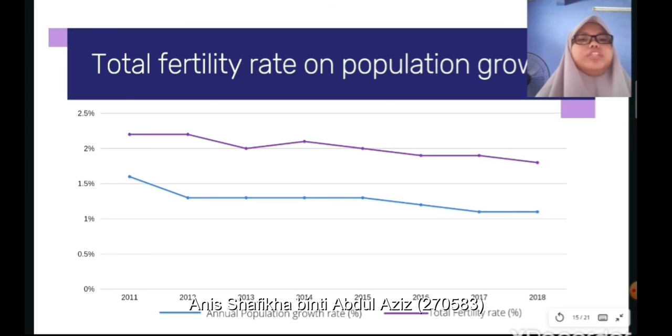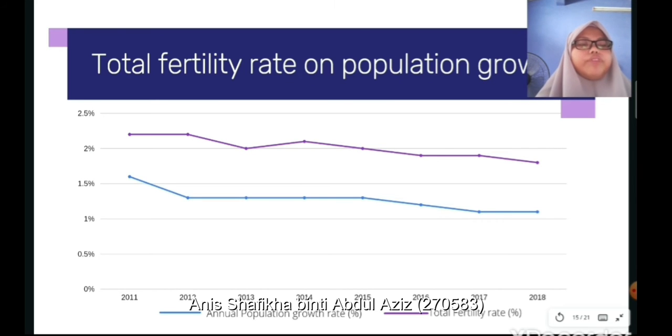population growth rate from 2011 until 2018. Okay, from this graph we can see that the annual population growth rate and the total fertility rate are decreasing. However, for the annual population growth rate, the lower it is, the better for the country. For the total fertility rate, the higher it is, the better.